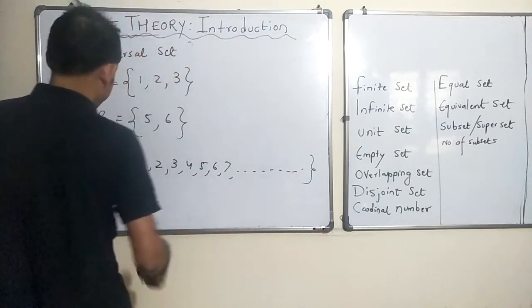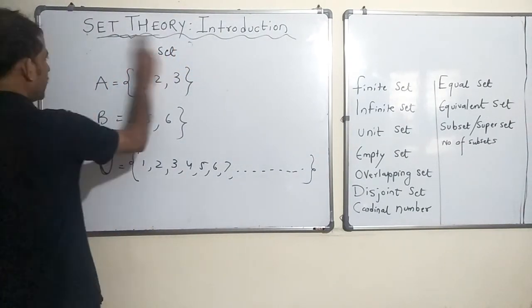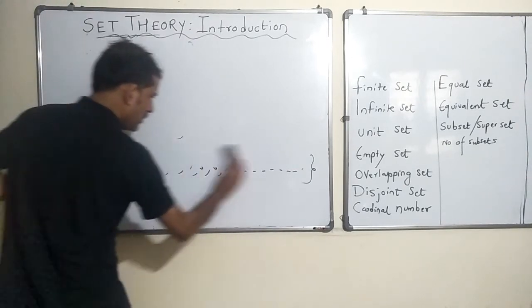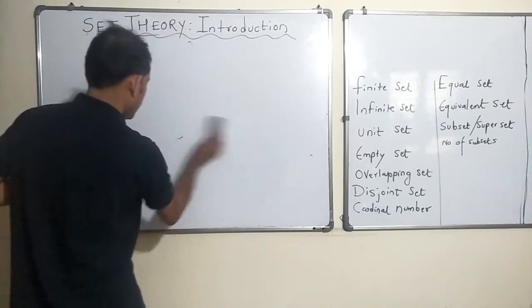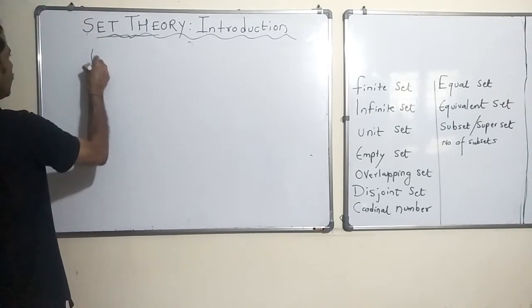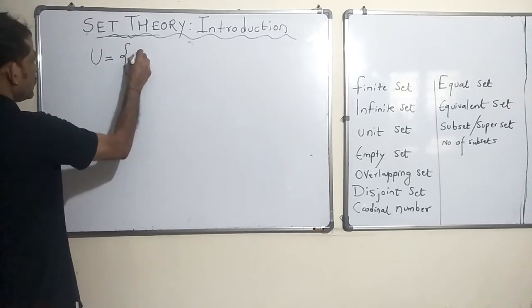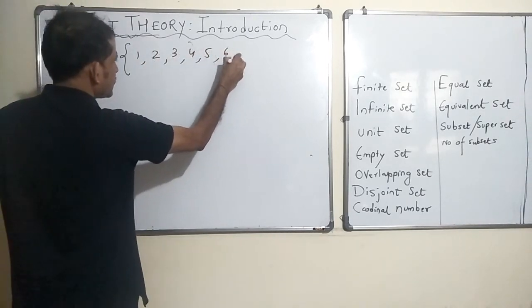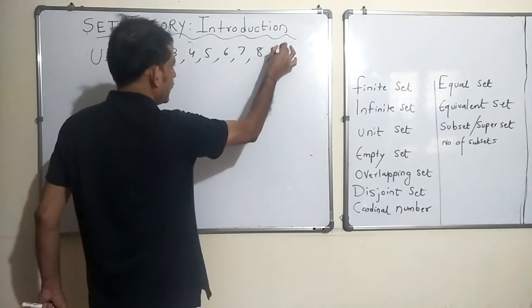All right. So now let's study one more final concept before we close down for the day. Let's assume the universal set is given as 1, 2, 3, 4, 5, 6, 7, 8, 9 and 10.